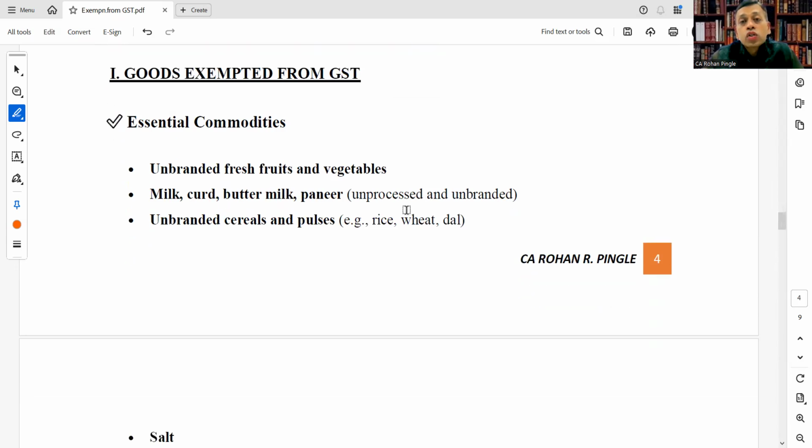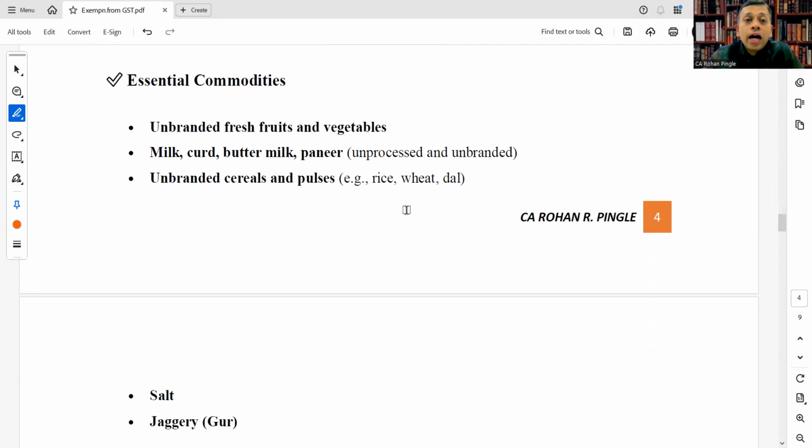Let's see essential commodities: unbranded fresh fruits and vegetables, milk, curd, buttermilk, paneer, unprocessed and unbranded. Remember, unprocessed and unbranded. Once it is processed or branded, it will not be covered under the exemption. This is very important.